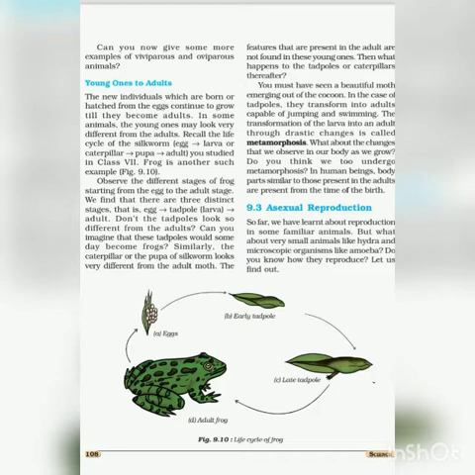Similarly, we have different stages of frog. You can refer to figure 9.10. The tadpoles look different from the adults. They transform into adults and they become capable of swimming and jumping. This transformation of the larva into an adult through drastic changes is called metamorphosis. So, we can see this in the case of frog.